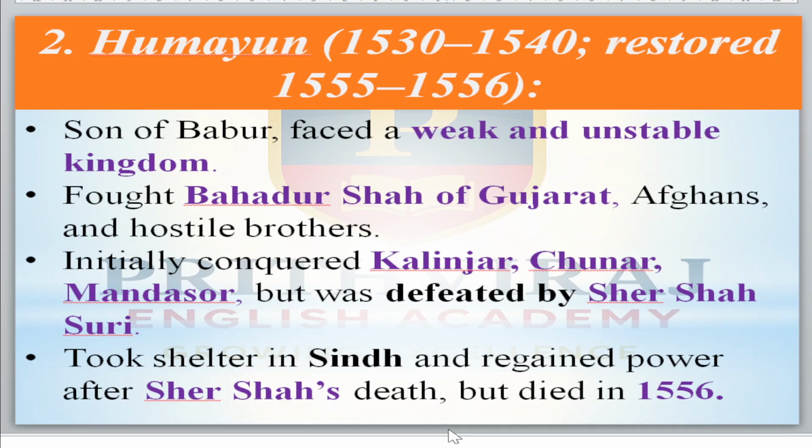After him his son came to power. His name is Humayun, from 1530 to 1540. Then afterwards he came back again from 1555 to 1556. What happened in between we will come to know now. Okay, he is the son of Babur, right? He fought with Bahadur Shah of Gujarat, the Afghans and others, along with his brothers also, and in the beginning he was able to conquer places.